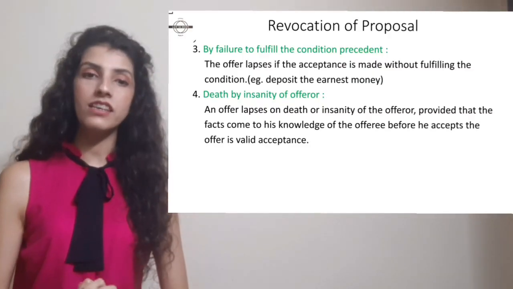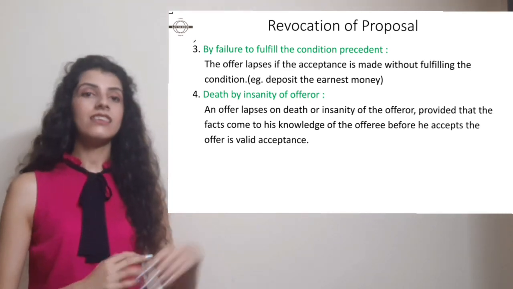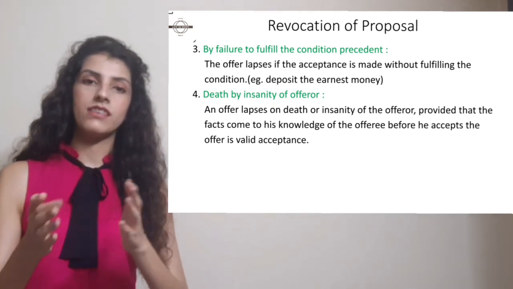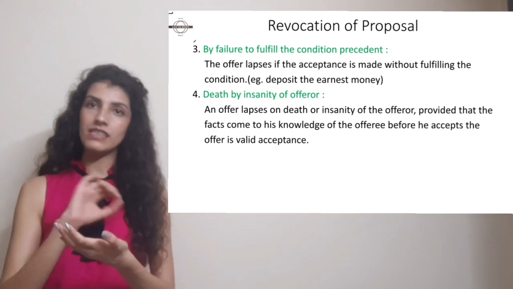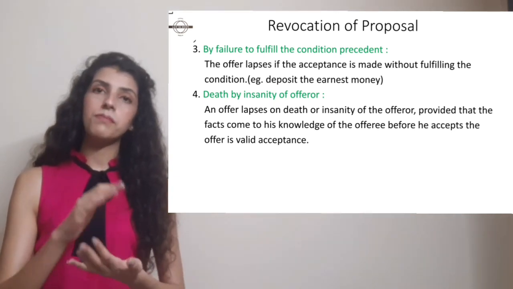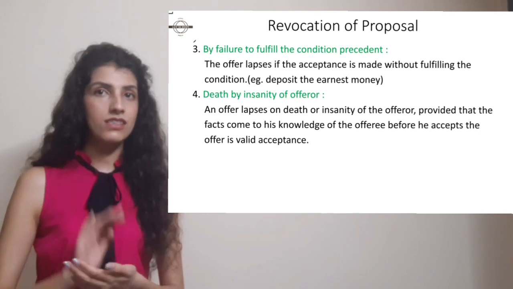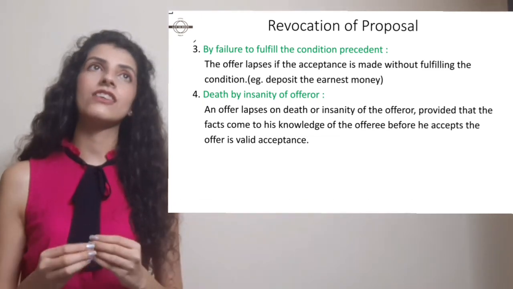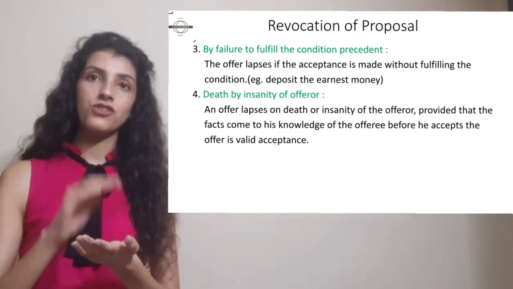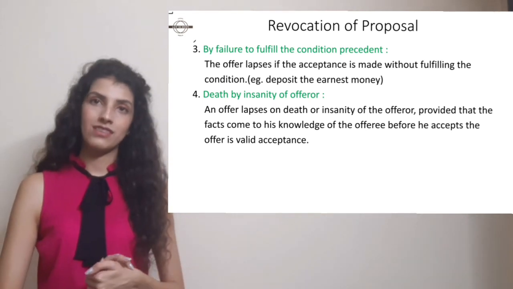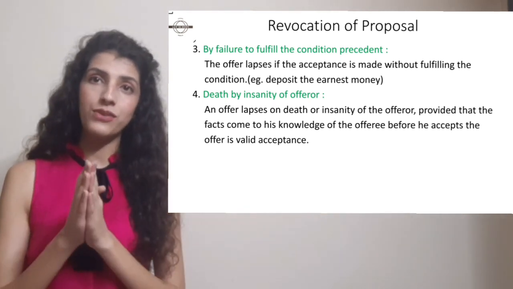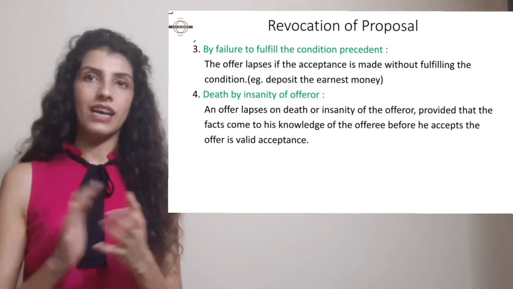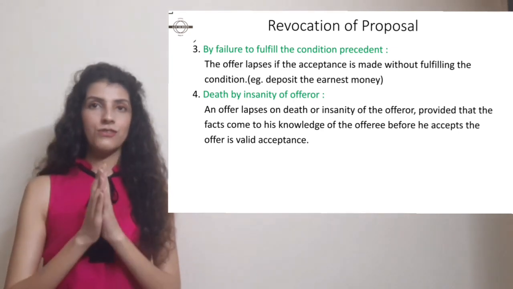Third point states, by failure to fulfill the condition precedent. Yani ki, read it. The offer lapses if the acceptance is made without fulfilling the condition. Example, deposit the earnest money. Now here it is very simple. For example, it is mentioned in the contract that your acceptance can only be made if you deposit the earnest money. So if the acceptor has not actually fulfilled the conditions of the offer, then the offer is revoked. That means if any condition is mentioned in the offer that you have to accept it in a particular way, or you have to fulfill any particular condition for that, then you have to do that, right? For accepting the offer, otherwise it is revoked.